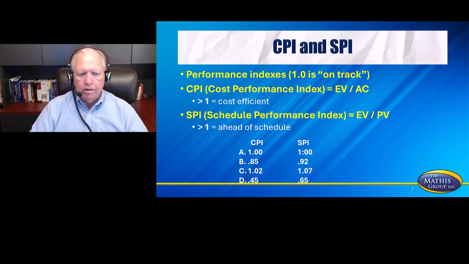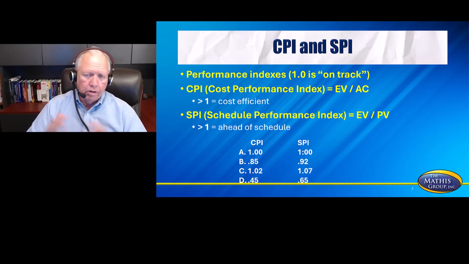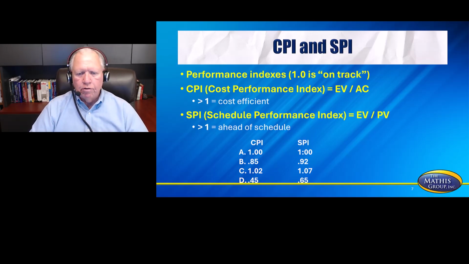So let's look at this. We've given you 4 projects here at the bottom with CPI and SPI, and that's all you know about these projects. 1.00 and 1.00 for CPI and SPI. So what do you know about project A? A is perfect. We're on budget and we are also on schedule.